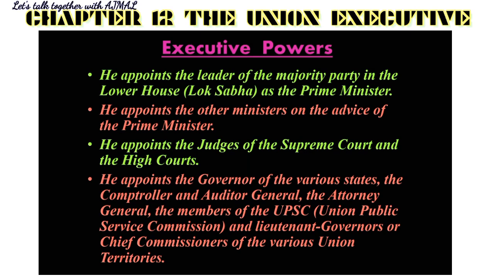The first power he has is that he is the one who appoints the leader of the majority party in the lower house, that is the Lok Sabha, as the prime minister. So he is the one who appoints the prime minister. And who gets appointed as the prime minister? Only the party which has gained the majority of votes in the Lok Sabha elections will make the government. From amongst themselves, the winning party decides, okay, we will have this person as the leader, so they will suggest, and it is the president who appoints that leader as the prime minister.